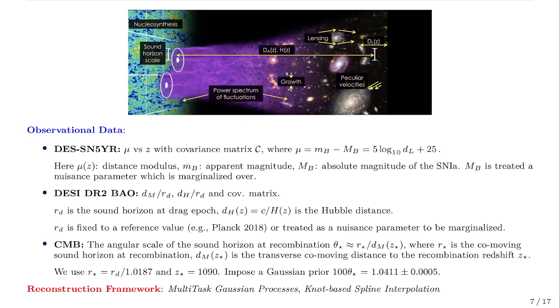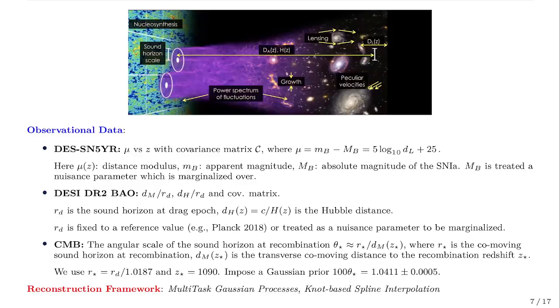For the observational data, we are using the DES supernovae observations, which measure basically the distance modulus, which is related to the luminosity distances. We make use of the DESI-DR2 BAO data, which gives us measurements of DM/rd, DH/rd, and the corresponding covariance matrix, where rd is the sound horizon at the drag epoch. We make use of the CMB angular scale of the sound horizon at recombination, and we impose a Gaussian prior on theta star, assuming that the early universe physics is consistent with Planck ΛCDM.